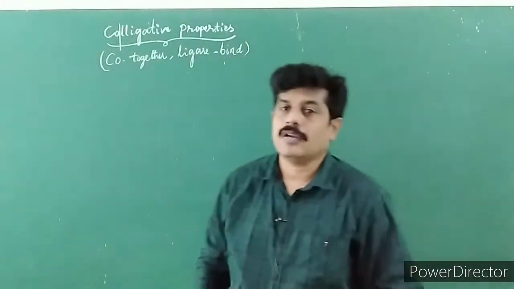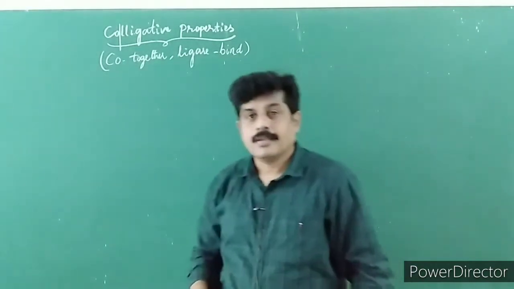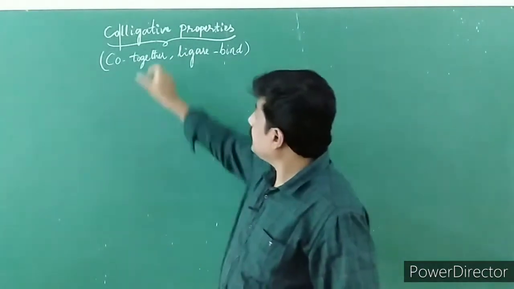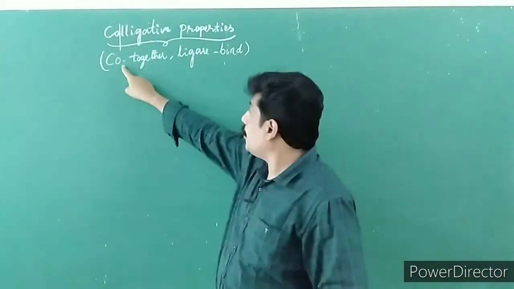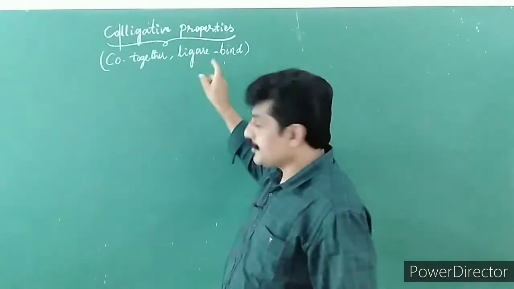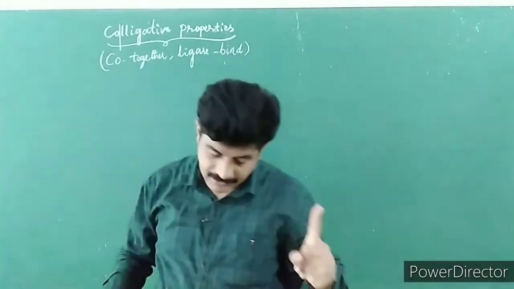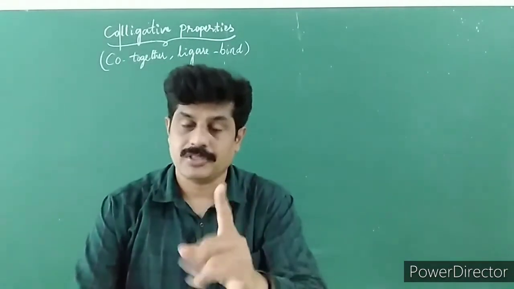Let us proceed to the next topic, colligative properties. Children, the term colligative can be split into two parts, co and legere. Co refers to together, legere refers to bind. Children, this topic is very important for the examination.